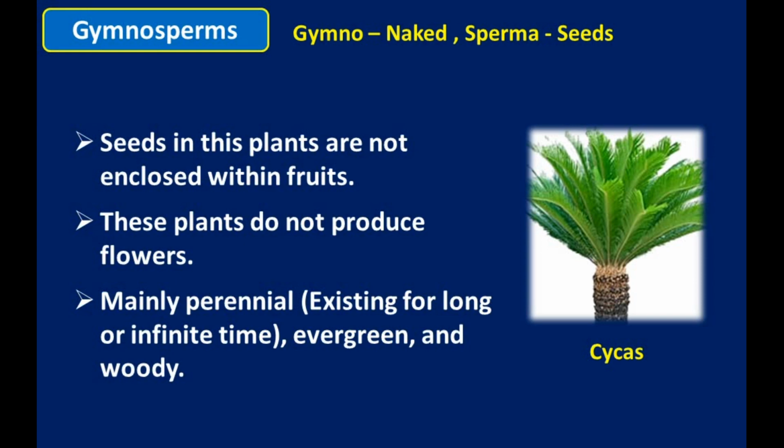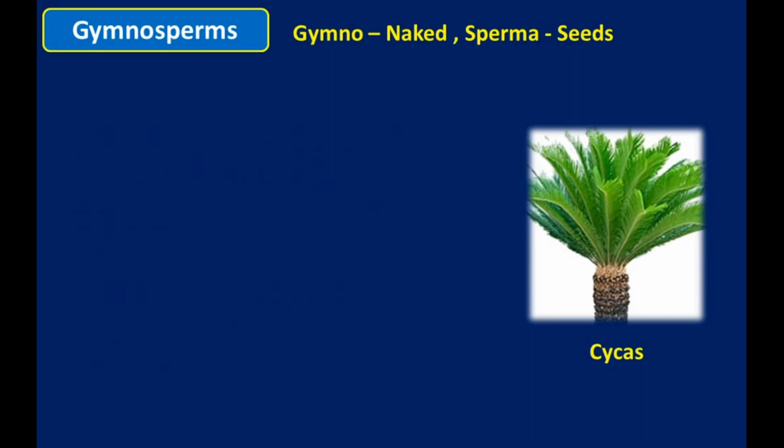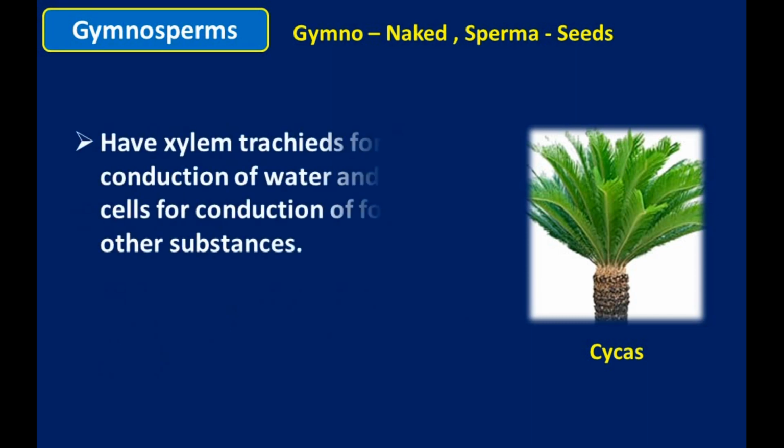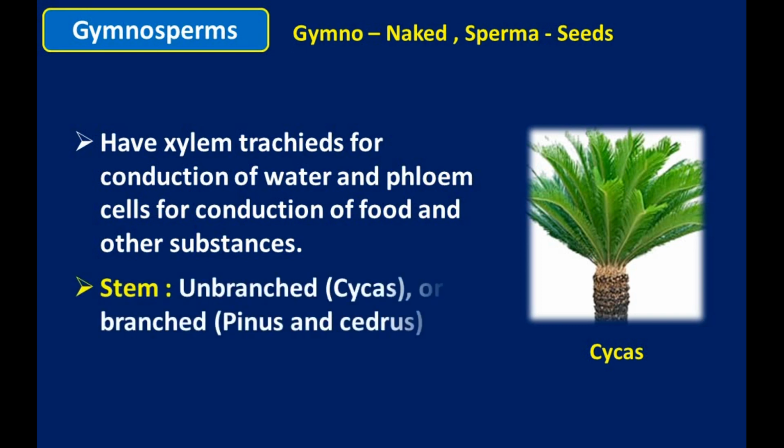They have xylem tissues and phloem tissues for the conduction of water and other substances from one part of the plant body to the other part. So they have xylem tracheids for the conduction of water and phloem cells for the conduction of food. Stem: their stem is unbranched, for example Cycas, or branched, for example Pinus and Cedrus.